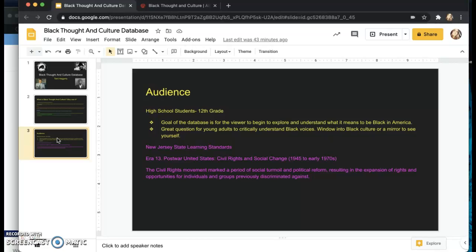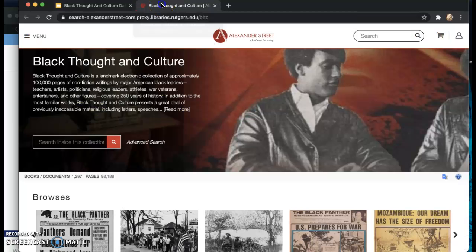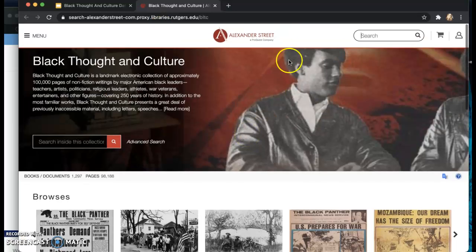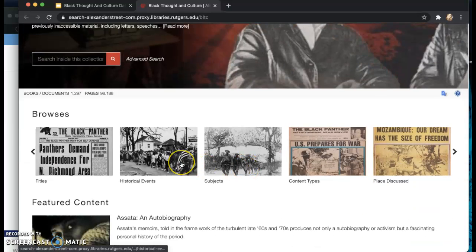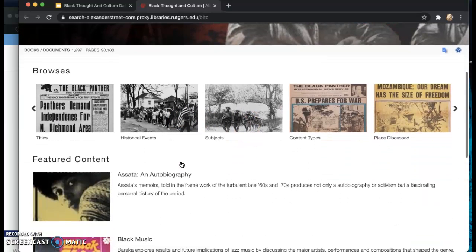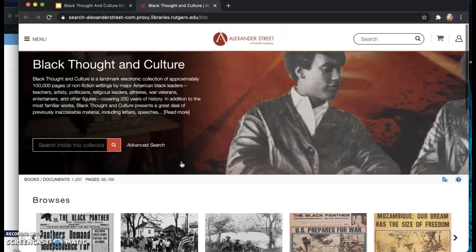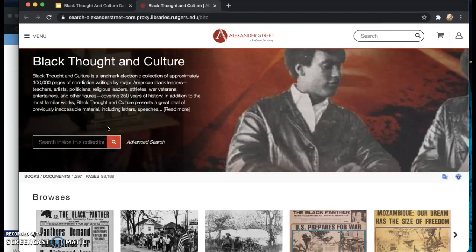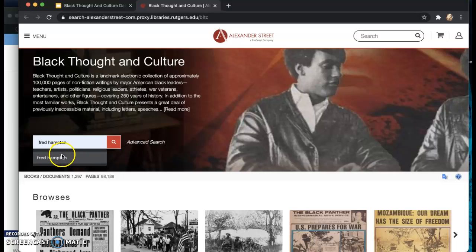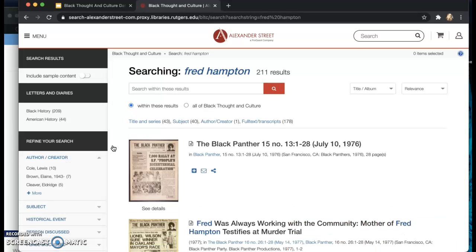There's many and diverse sources for you to explore. So for the 5 quick tips, we are going to go into the database, and this is the home page that you'll be greeted with. You will see the search bar, the ProQuest company logo, different selected content, and featured content on the home page. So for here, we're going to be using Fred Hampton as an example for our search tips. So we're going to put Fred Hampton into the search bar, and we have 211 results.